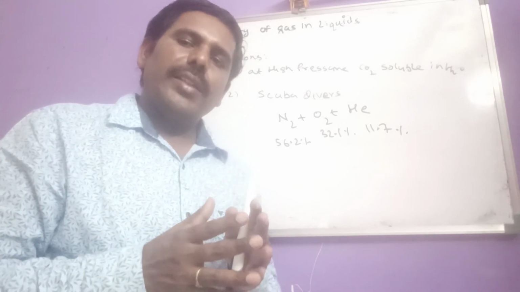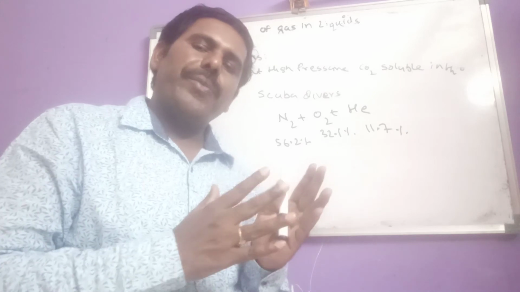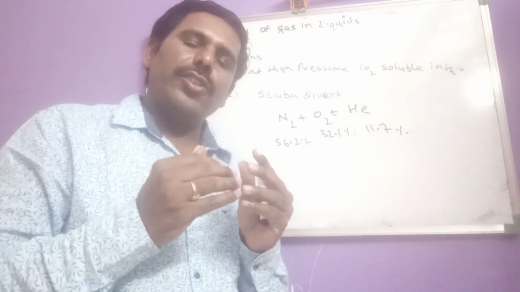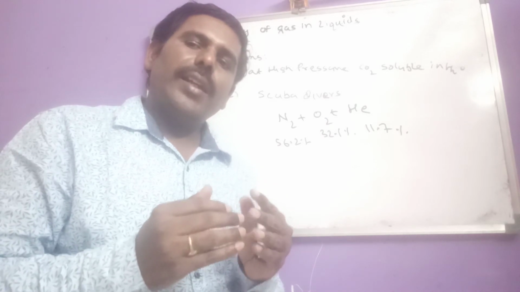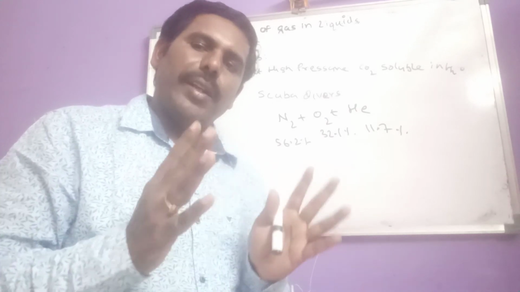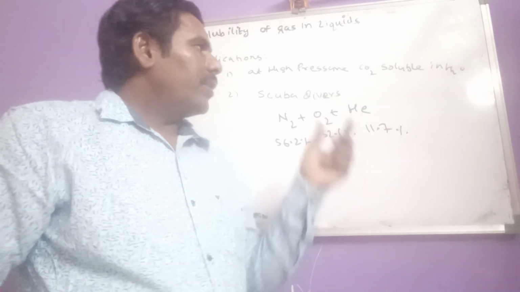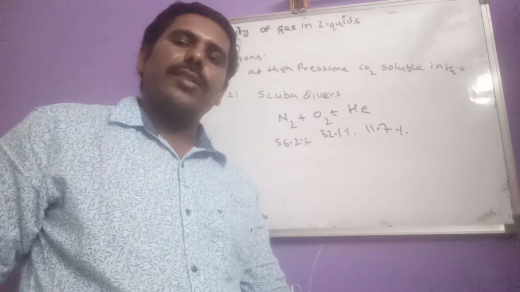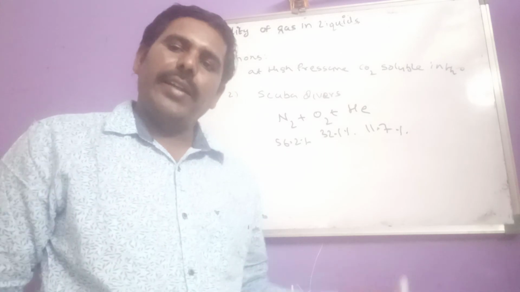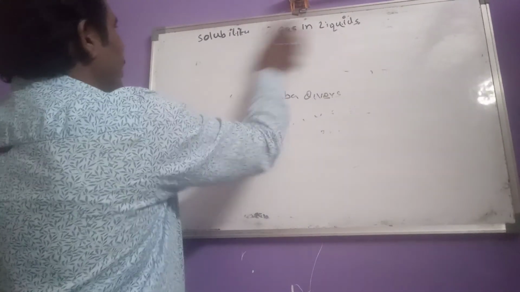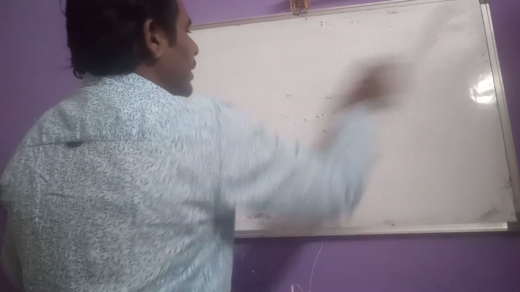By that they suffer from anoxia. What is anoxia? There is no proper thinking and they can't act properly. So that is called anoxia. So these are some applications of Henry's law.